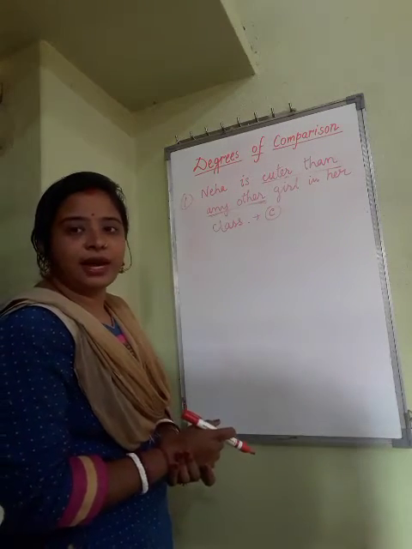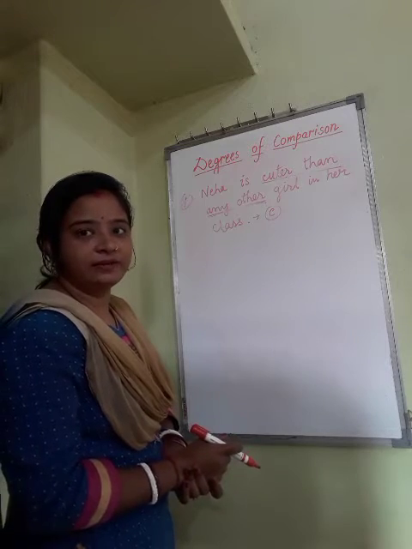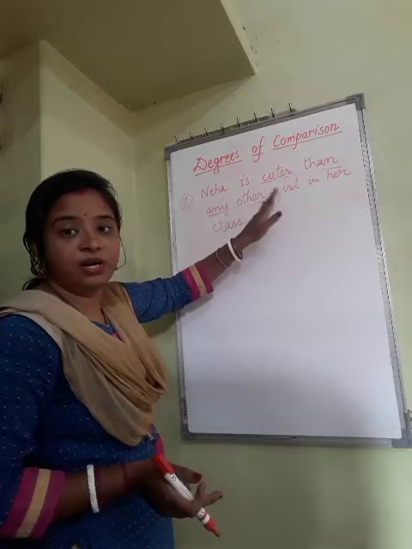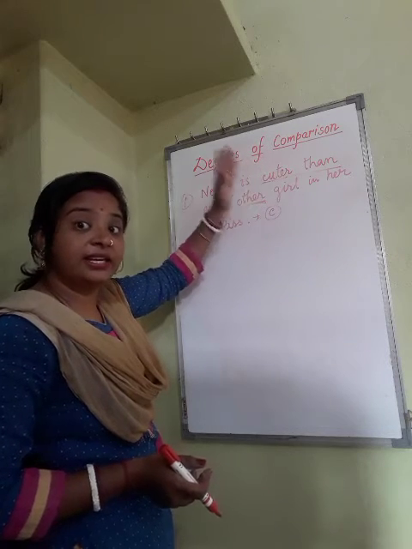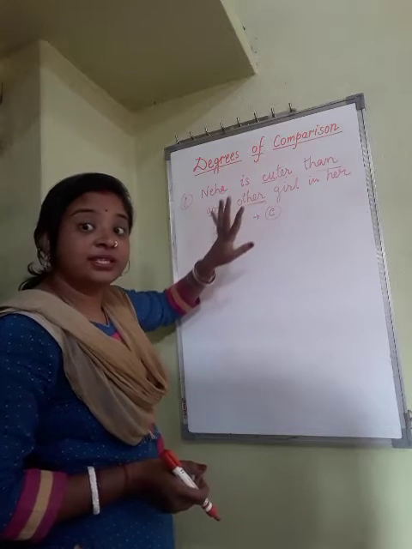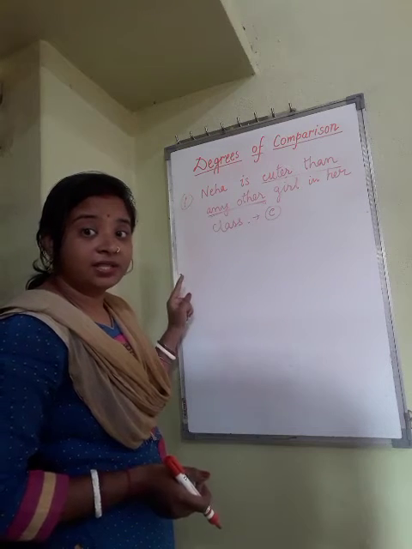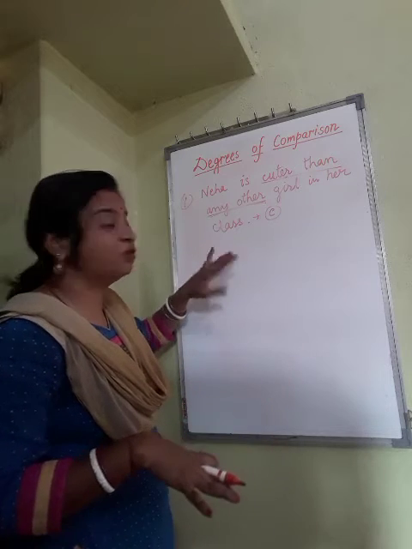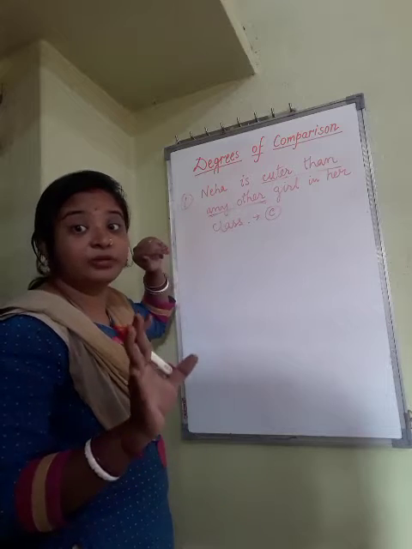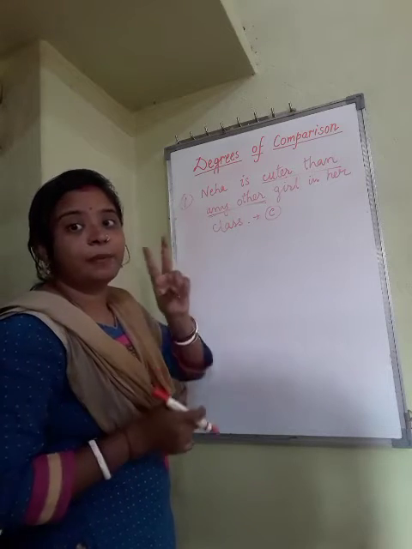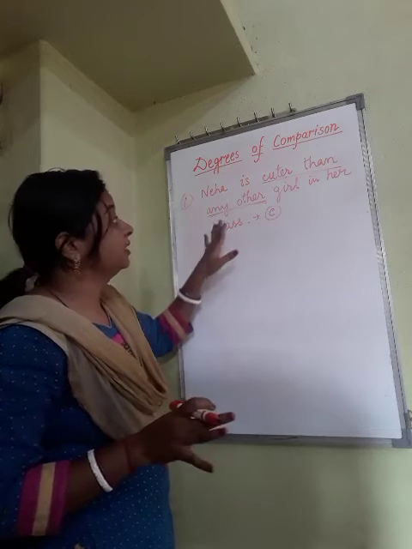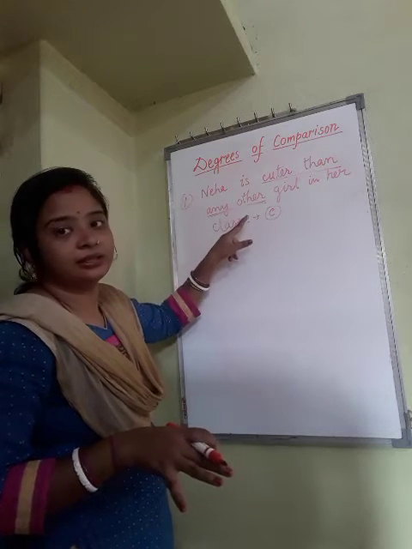How can we identify comparative and superlative degree? Just by looking at the ER or EST form. If the word is EST, cutest, then it would be superlative, but this is cuter, ER. So this is comparative degree, but this comes under not type 1, this is type 2, any other you can see here. In type 1 the comparison was between two, but here the comparison is not between two, this is type 2.